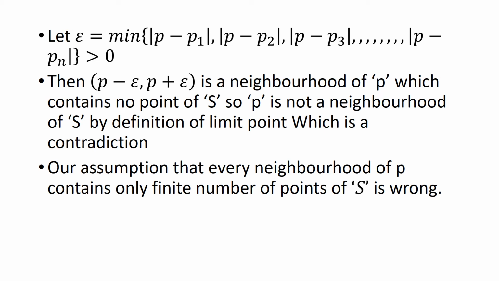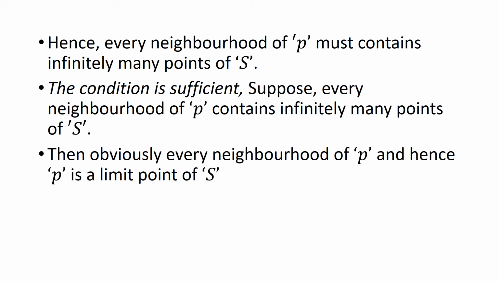Therefore, our assumption that every neighborhood of P contains only a finite number of points of S is wrong. Hence, every neighborhood of P contains infinitely many points of S. The condition is sufficient. Suppose every neighborhood of P contains infinitely many points of S, then obviously every neighborhood of P contains a point of S other than P, and hence P is a limit point of S.